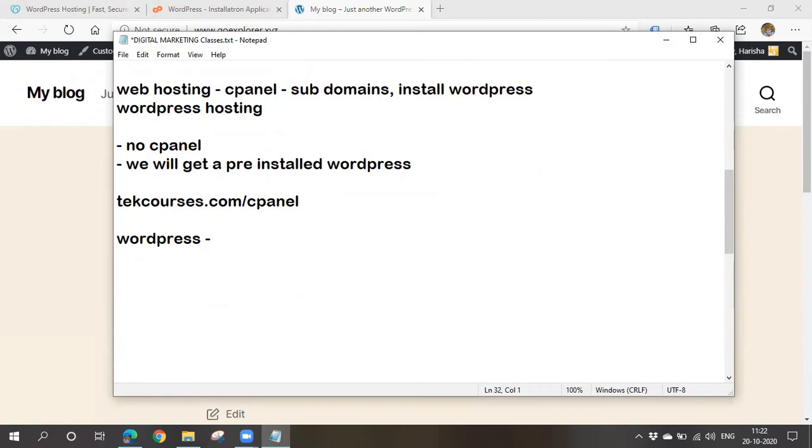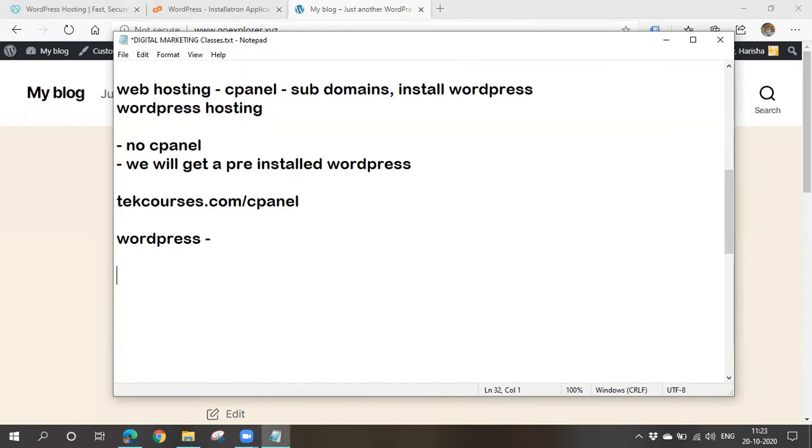What is this? Actually, we can design our website using coding, and using non-coding also. In these two ways we can design our website. We can design it using coding like HTML, CSS, Java, PHP, whatever it may be. If you have any idea, you'll be knowing about those things, right? Using coding we can develop a website, and without using coding, with 0% coding, also, we can develop a website by using various tools.